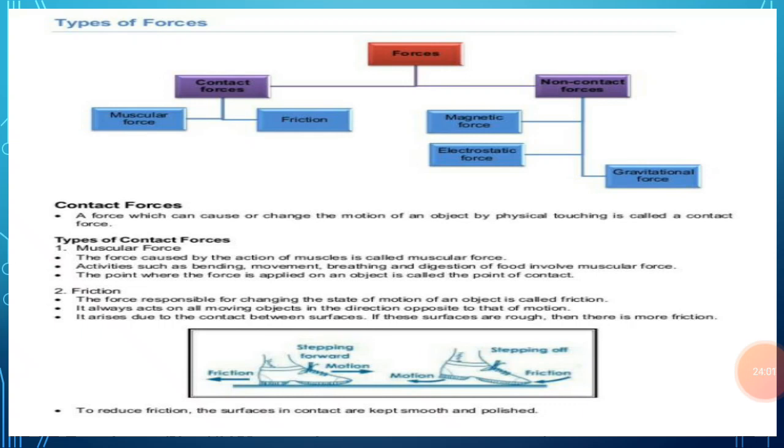Now we are going to study the non-contact force. The force which can be exerted by one object on another object even from a distance without touching is commonly known as non-contact force. Here the two objects are not in contact with each other. That's why it is a type of non-contact force. Some examples of non-contact force are magnetic force, electrostatic force and gravitational force, which we are going to discuss in this chapter one by one with the help of certain examples.